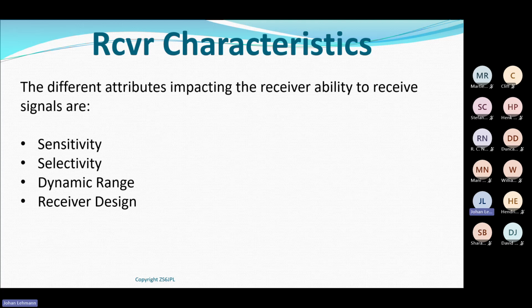And then the last one, which we're going to discuss in the following slides, is the receiver design. Which type of receiver am I using? A diode receiver, a TRF, or a direct conversion receiver? Or a superheterodyne receiver, for that matter.